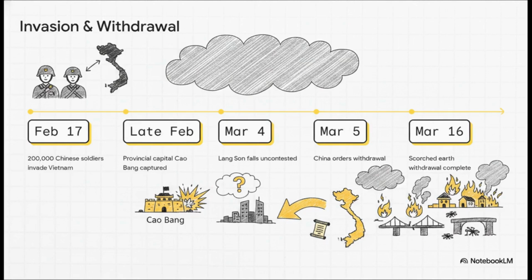Now, Vietnam did pull about 300,000 soldiers out of Cambodia for defense, but it wasn't the complete withdrawal China demanded. Regardless, on March 5th, China suddenly ordered its forces to withdraw. But here's the kicker. As they left, they executed a brutal scorched earth policy, systematically destroying infrastructure, property, and farmland, all the way until the withdrawal was completed on March 16th.